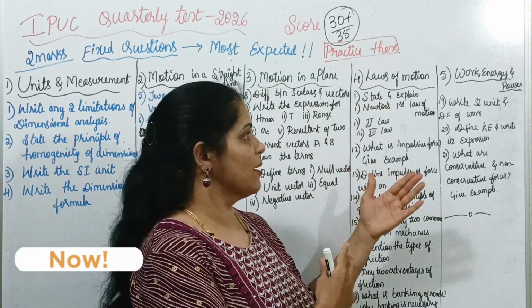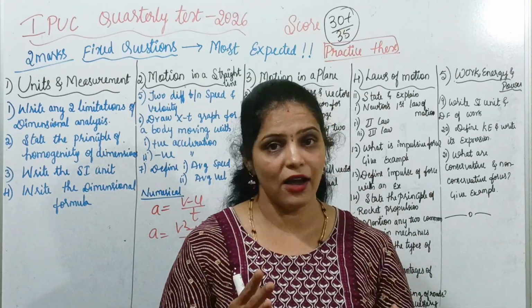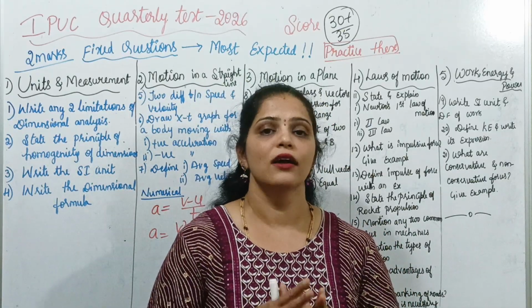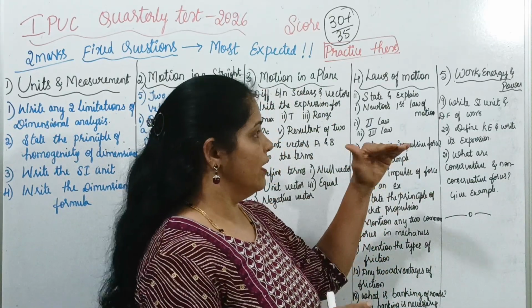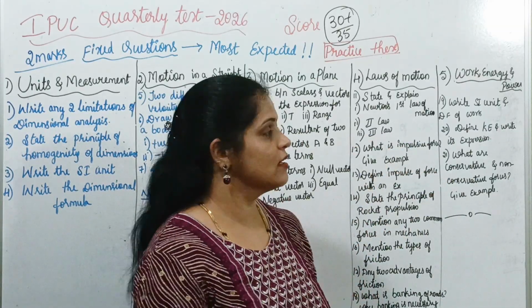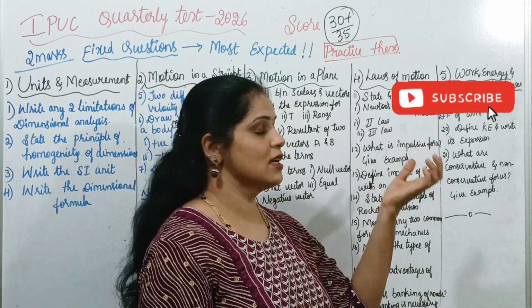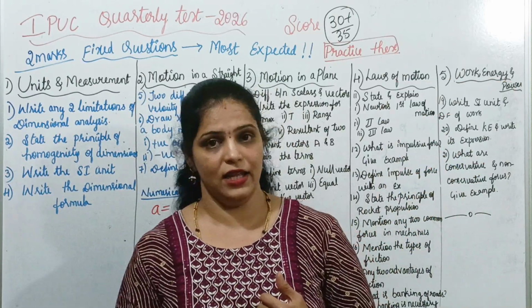Okay. Next, the last chapter, work, energy and power. In this there is only half the syllabus. In work, energy and power, we are not reading the entire syllabus. So based on your syllabus, here I have listed out only 3 questions, like write SI unit and dimensional formula of work or energy.